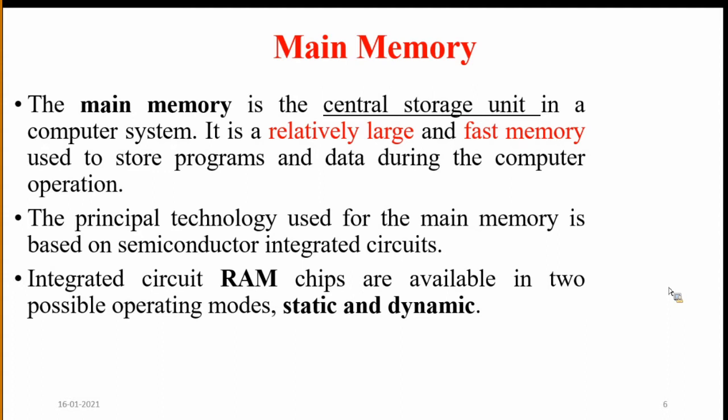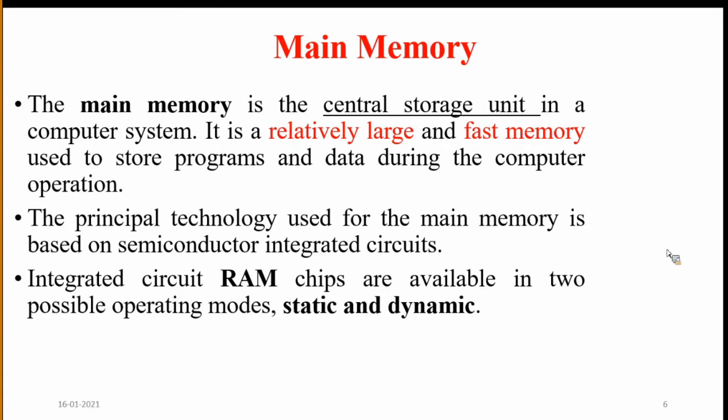The principal technology used for main memory is based on semiconductor integrated circuits. The integrated circuit RAM chips are available in two possible modes: static and dynamic. What are static and dynamic RAM?